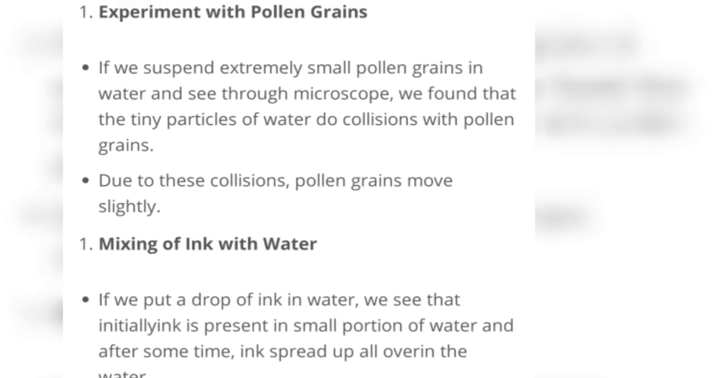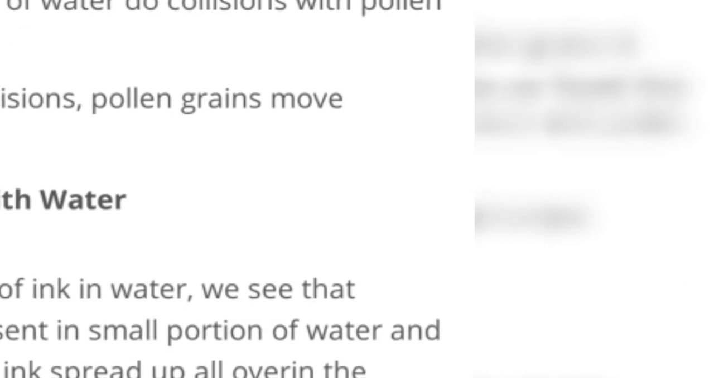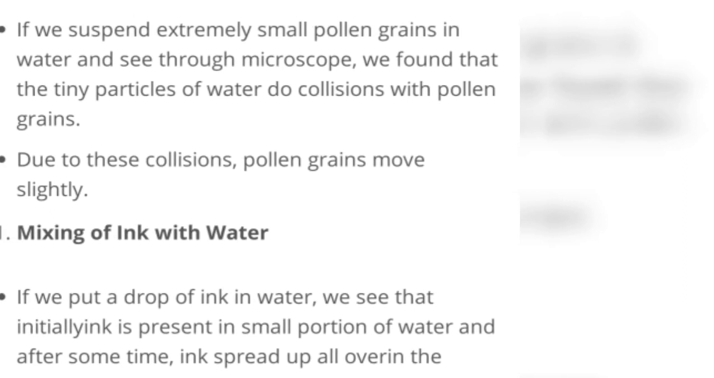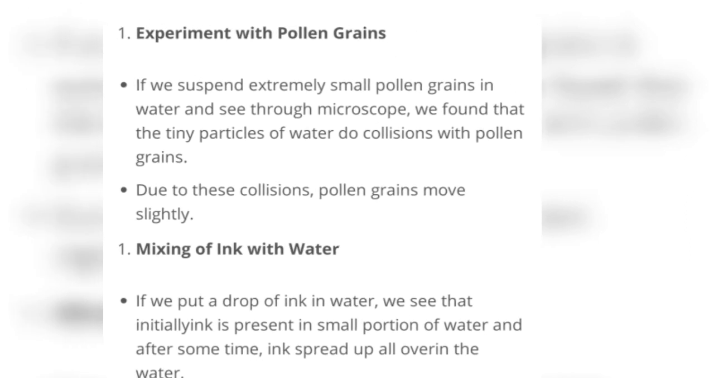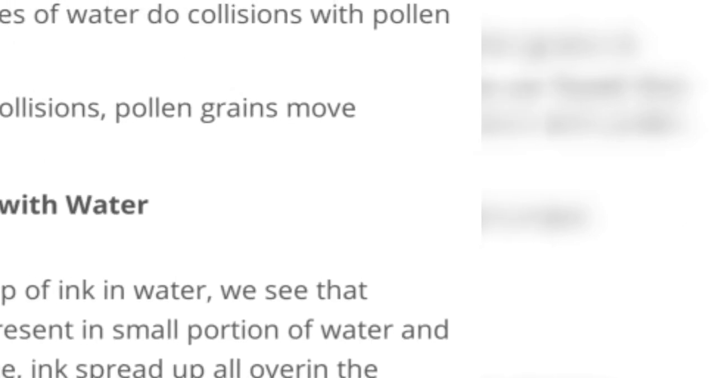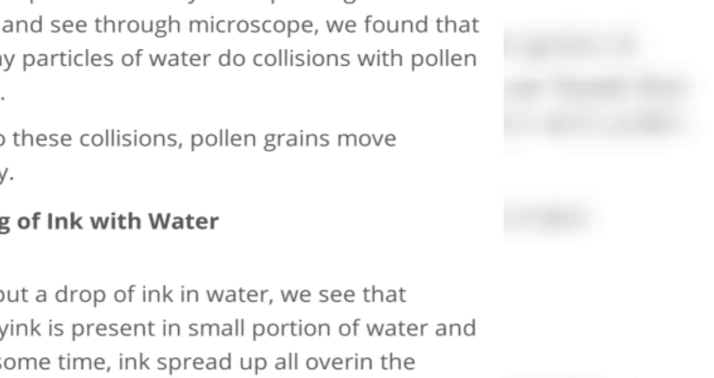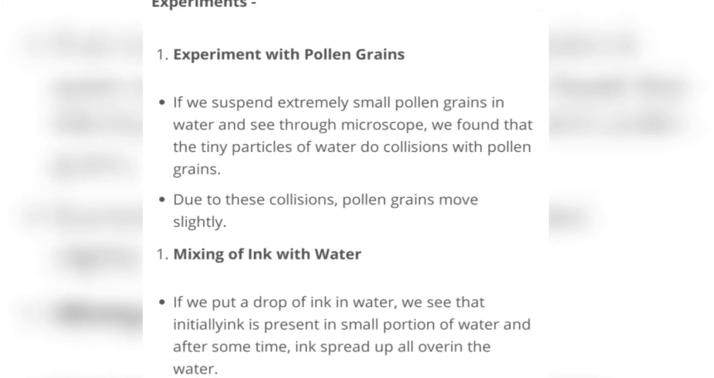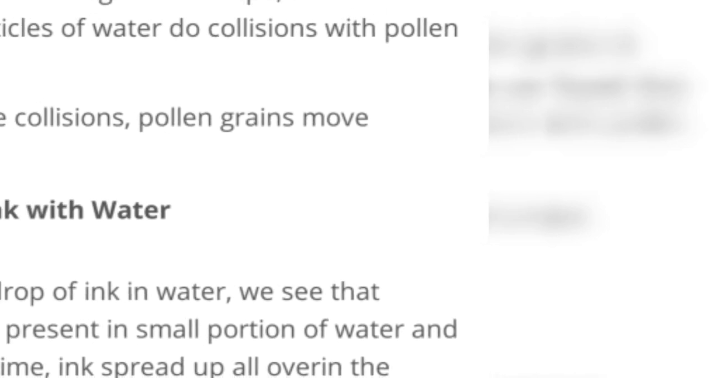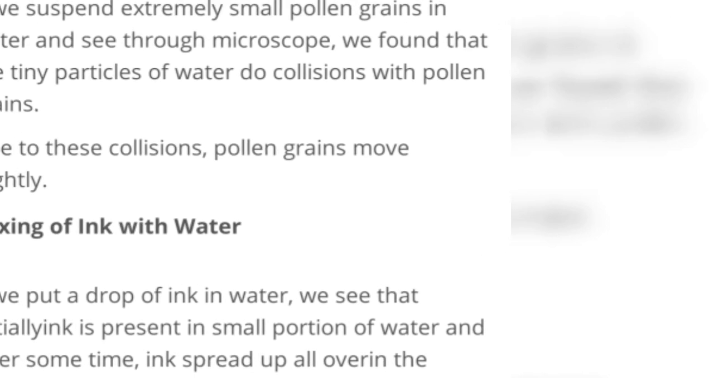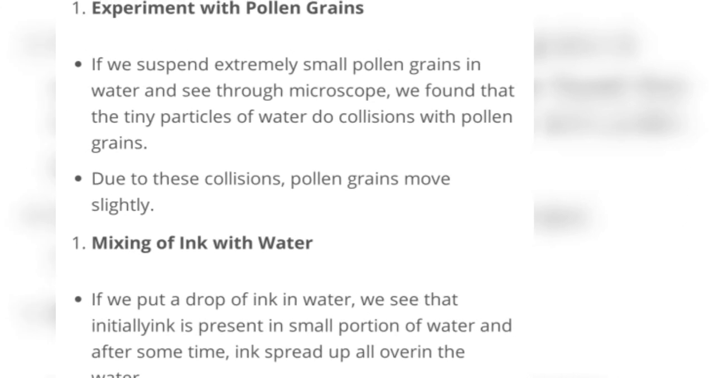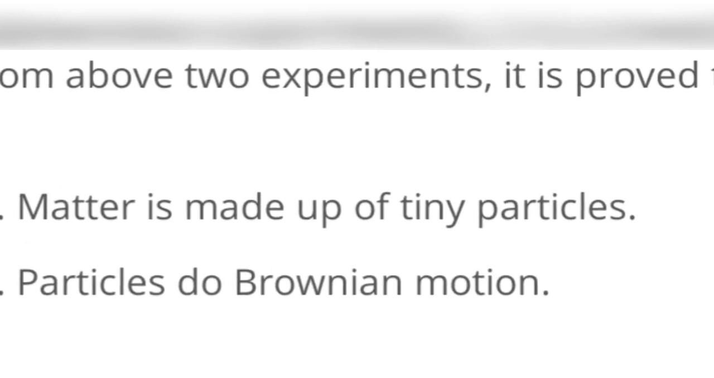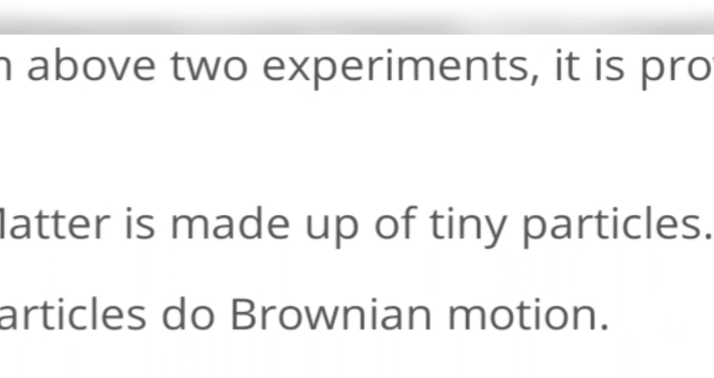Then activities are given in your textbook, so we'll do the experiments here, children. First, pollen grains: when we suspend them in water and see through the microscope, after some time you see that the tiny particles of water collide with the pollen grains, and due to this collision the pollen grains move. Second is ink with water. If we put a drop of ink, whether blue, black or red, the whole water becomes blue, black or red.